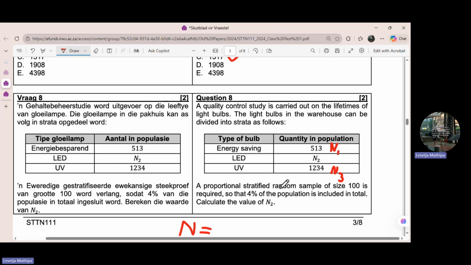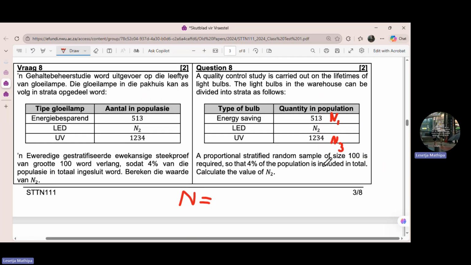Because once we are able to get N, this population, it's going to be easy for us to get this. But let's look at the question. A proportional stratified random sample of size 100 is required. So small letter n is equal to 100, is required so that 4% of the population is included in total. Calculate the value of N2.